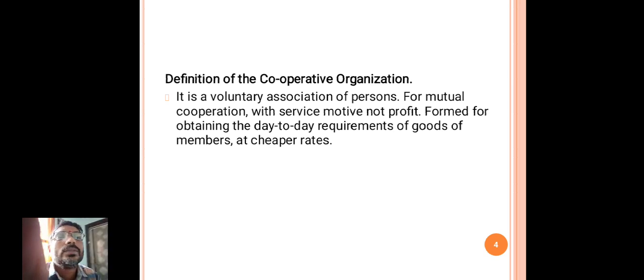Here, before going into detail about cooperative organizations, these are established not for profit, but with the service motive. These are established for the purpose of service. And it is a voluntary association of persons.